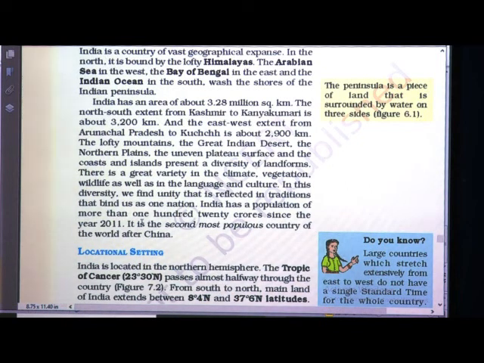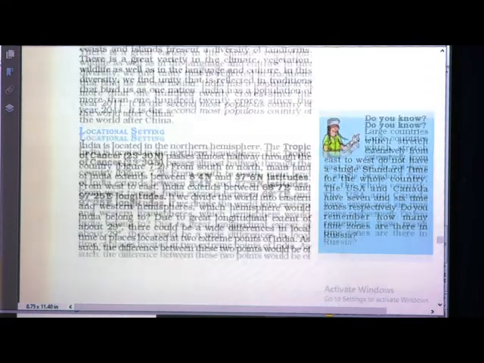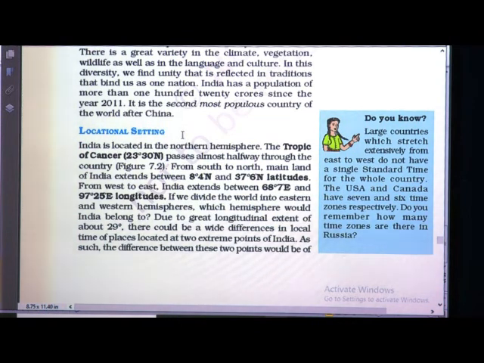So though there is diversity, in this diversity also there is unity that binds us as one nation. India has a population of more than 120 crores since the year 2011. It is the second most populous country of the world after China. The first is China, the country with the most population, then comes our country India.